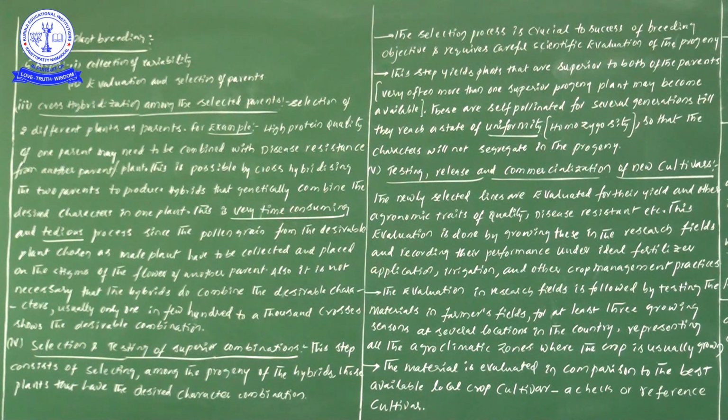Now let us move forward. This step yields plants that are superior to both of the parents. This point we already discussed: superior varieties, when compared to the parents, are hybrids having desirable characters, so superiority will be there. Here is the information I have written in the bracket: very often more than one superior progeny plant may become available.